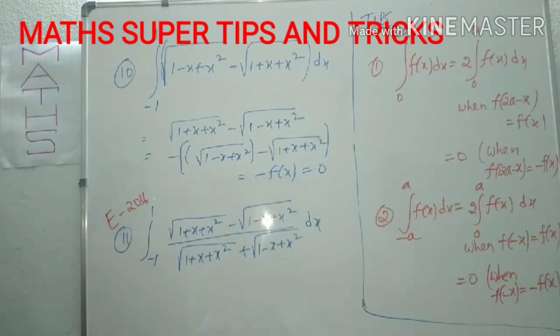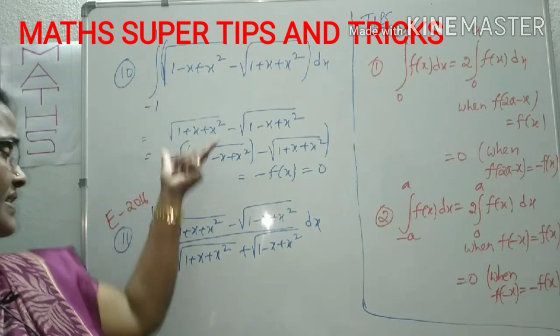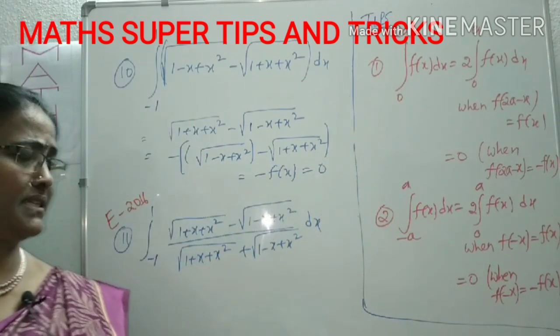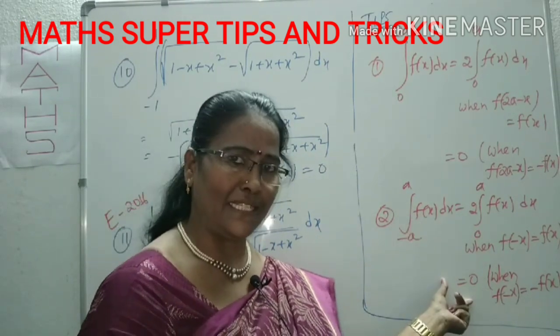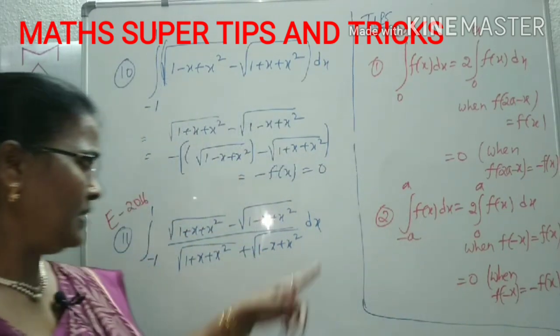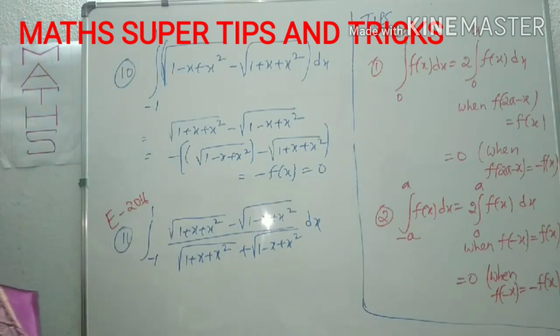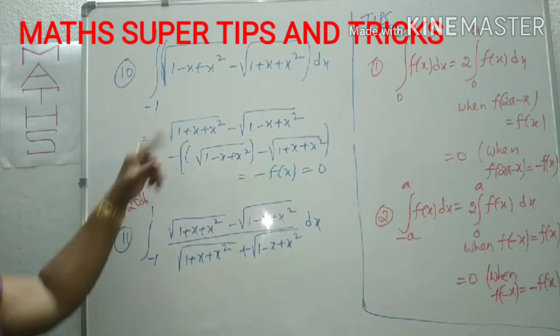This is clearly in the form of minus f(x). This is f(x), this is minus f(x), which means 100% 0. f(minus x) is equal to minus f(x), so the result becomes 0. I said the same thing, I only used it here. Now come to the next question. The same method applies here.